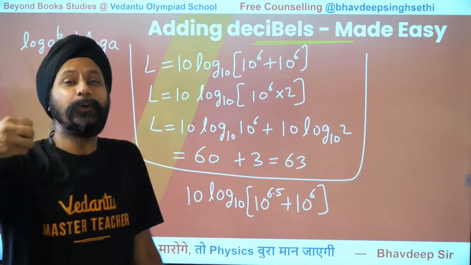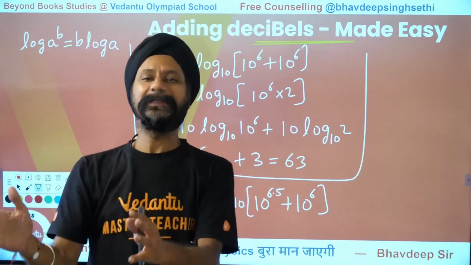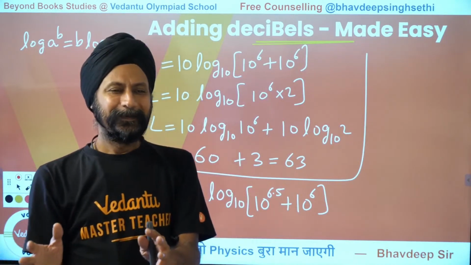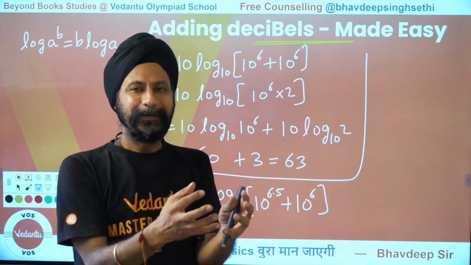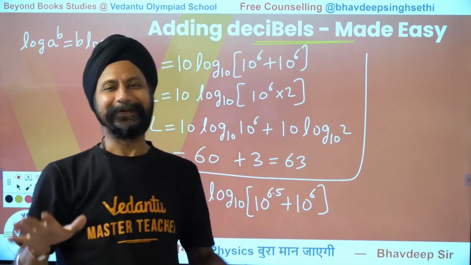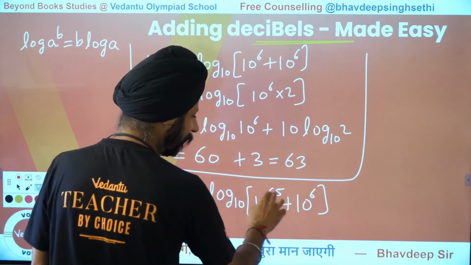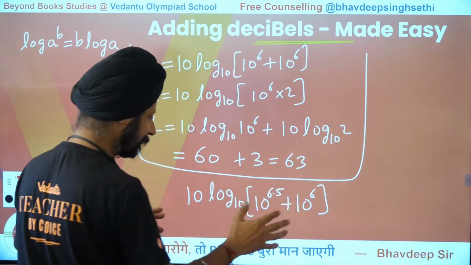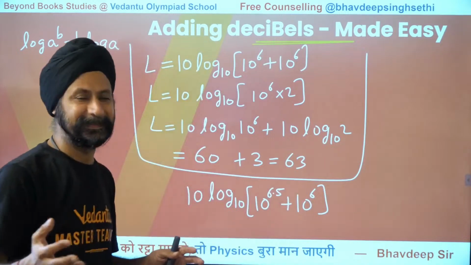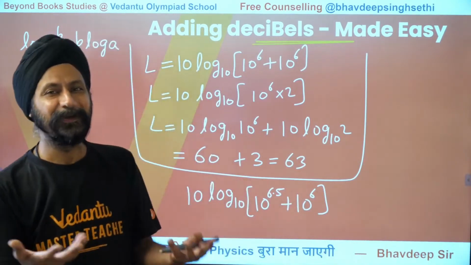So we are getting closer to our estimations here. If you have two different sound sources, you take the higher one, add 3 to that, the resultant will be less than that number, isn't it? That's making common sense now. Had this been 6.5 and 6.5, the total would be giving us 68, but now it is getting less than 68. So maybe 67 point something, 66 point something, we don't know.